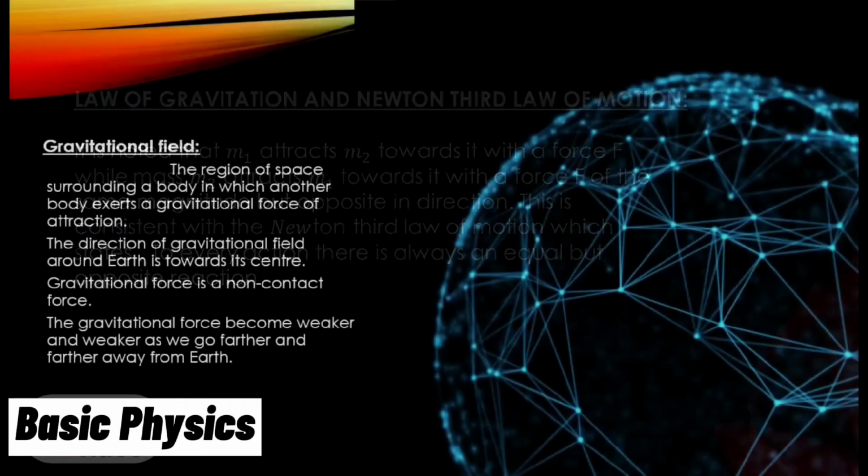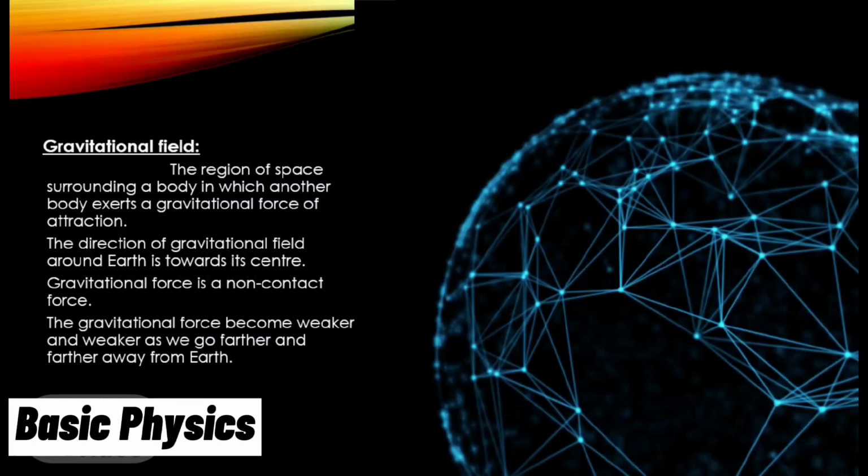Gravitational field. The region of space surrounding a body in which another body experiences a gravitational force of attraction. The direction of the gravitational field around Earth is towards its center. Gravitational force is a non-contact force. The gravitational force becomes weaker and weaker as we go farther and farther away from Earth.